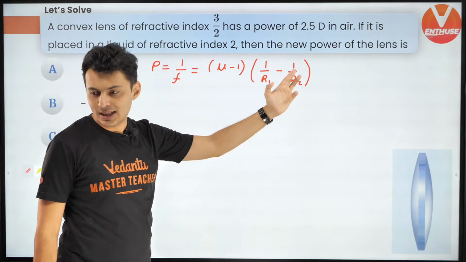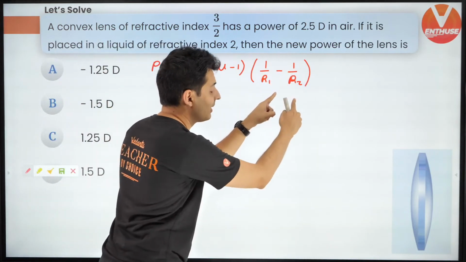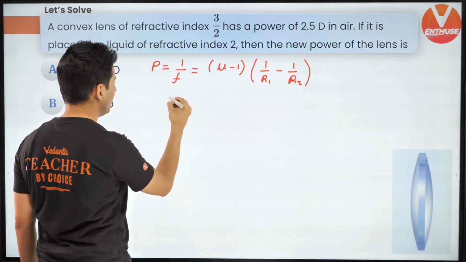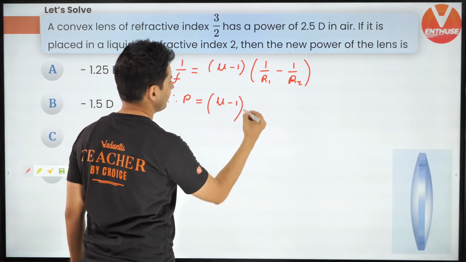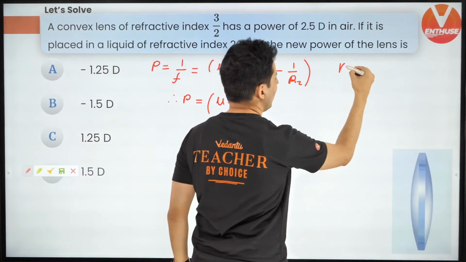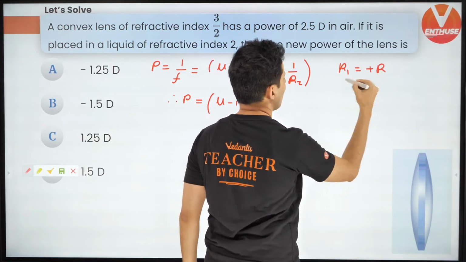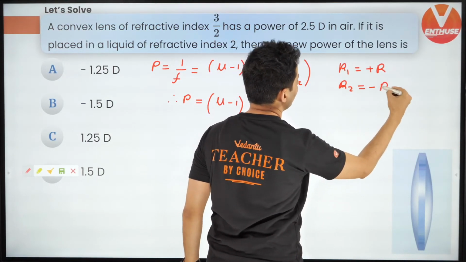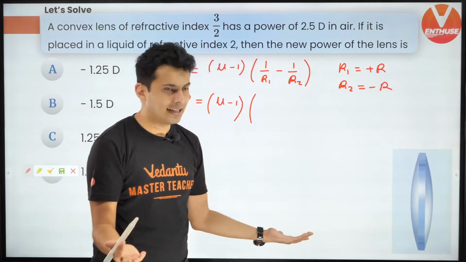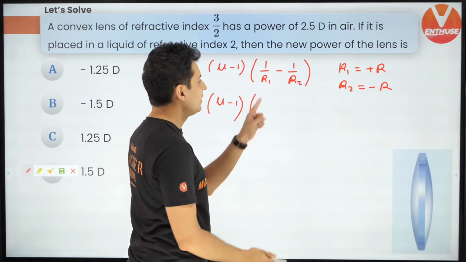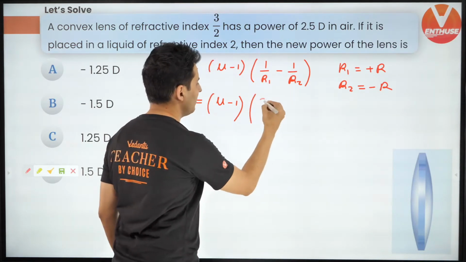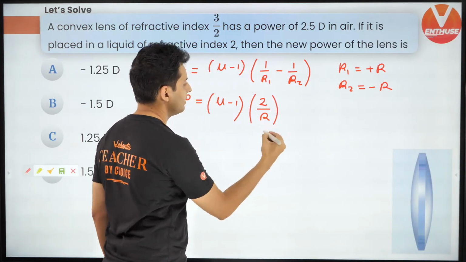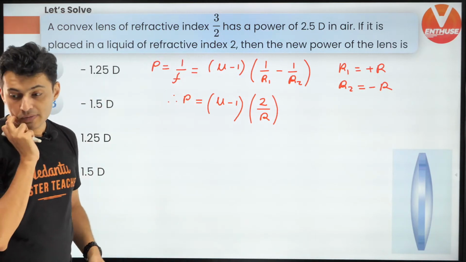And remember, by sign convention, what you're going to get is that the power is equal to mu minus 1, all right? Let's say R1, if it is plus R, R2 will be negative R because of the sign convention, that's it. And what you're going to get is 1 by R minus 1 by minus R. So that's going to make it 2 divided by R. Keep this in mind. So this is going to make it 2 divided by R.